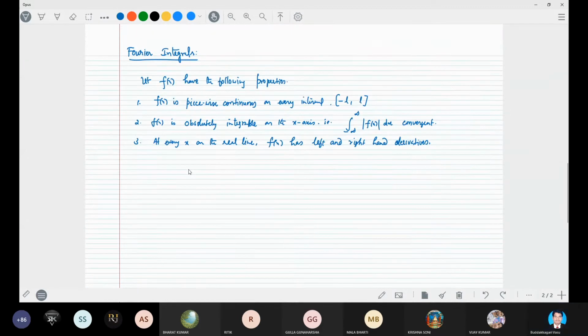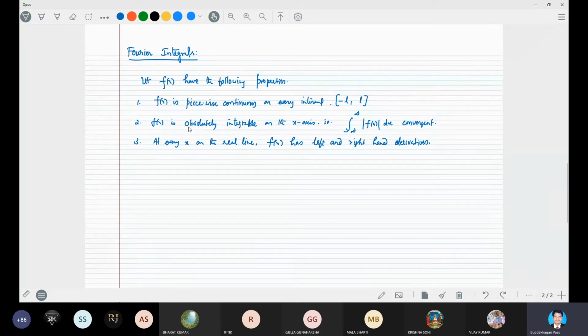Okay, we can easily prove this from the Fourier series. The Fourier series is f x is equal to a0 by 2 plus sigma n is equal to 1 to infinity of an cos n pi x by L plus bn sin n pi x by L, right? Where an, a0, bn are all integrals.